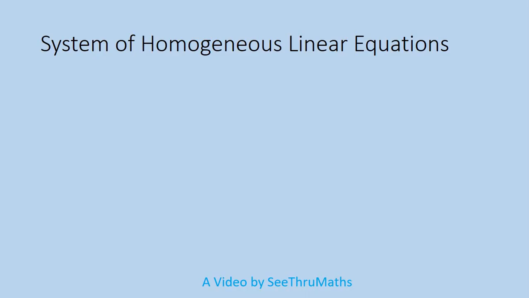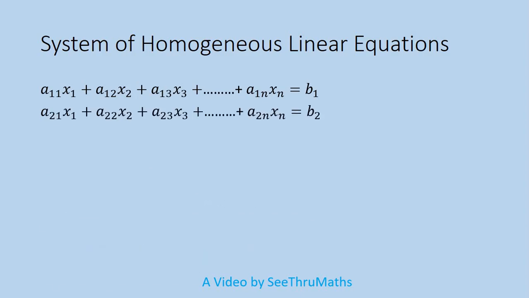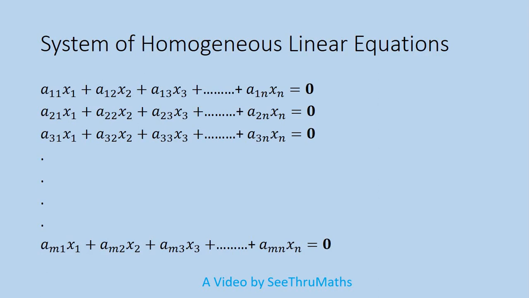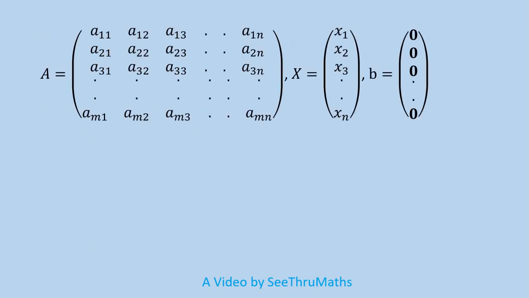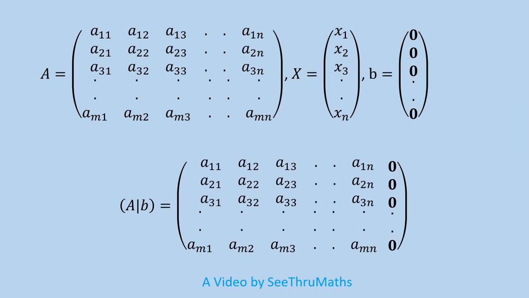What is a system of homogeneous linear equations? In the linear equations, if all the constant elements are just zeros, then the system is called homogeneous linear equations. So we know how to convert the system into matrices. First A, which is nothing but a coefficient matrix, and a capital X is the variables vector, and B is nothing but completely zeros because the constant terms are zeros here, and the augmented matrix.